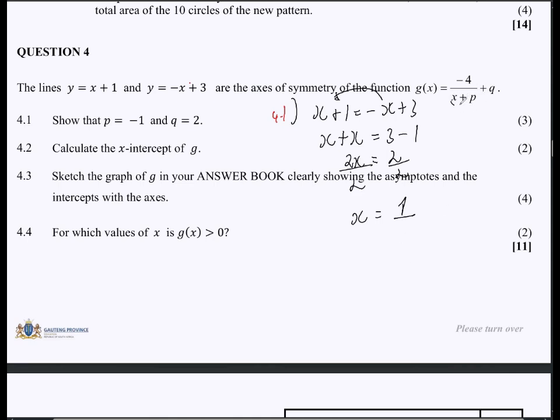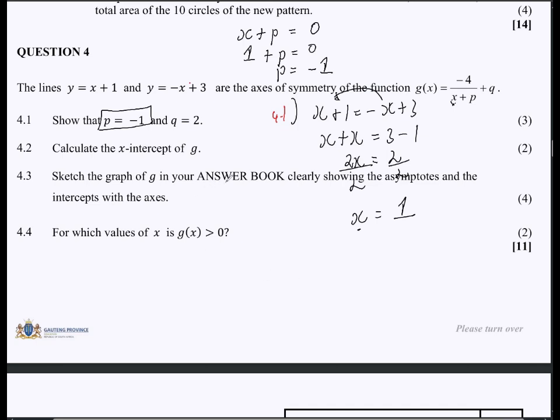Now, if x is equal to 1, I already know how I deal with the p-value here. If I want to find the value of p, remember this x here speaks to this x over here. Whenever we are trying to find the values for the asymptote, this is what we normally do. We just take the x plus p and equate it to 0. So remember the x is 1. How do we find the value of p? It's 1 plus p, and then p will be equal to negative 1. Voila. So that one is done.